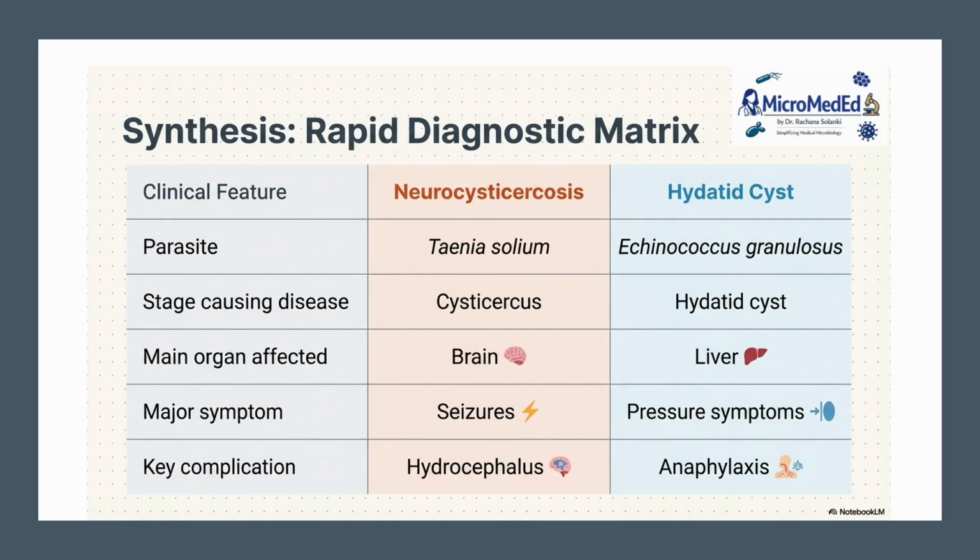So let's revise our neurocysticercosis and hydatid cyst. Neurocysticercosis by Taenia solium, hydatid cyst by Echinococcus granulosus. Here the stage is cysticercus, here hydatid cyst. Most common site is brain, here liver followed by lung. Seizure would be the most common, and here the pressure symptoms. Key complication is hydrocephalus, and in hydatid it is anaphylaxis.